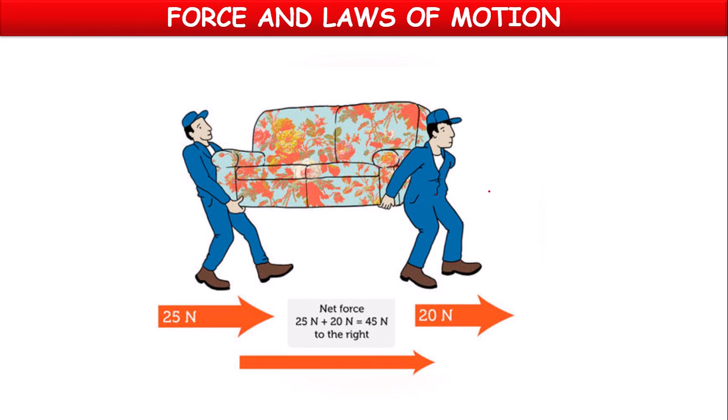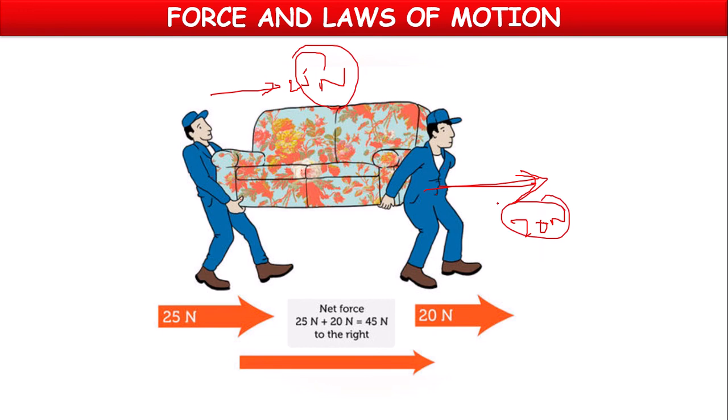Suppose this person is carrying the sofa towards the right side with 20 Newton force. He is pulling the sofa. Whereas this back person is pushing the sofa forward with 25 Newtons force. As both forces act in the same direction, the net force will be 25 plus 20, 45 Newtons towards the right side. That's why the sofa is moving.